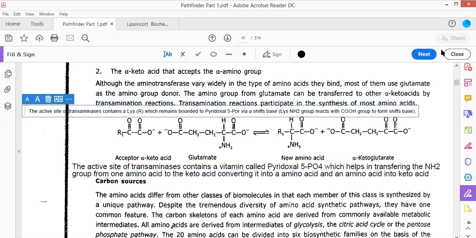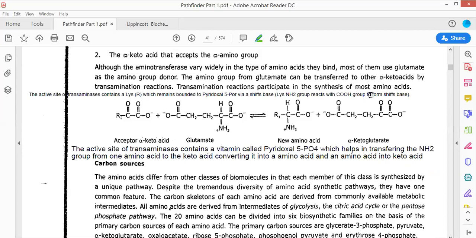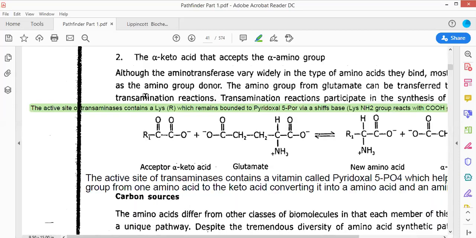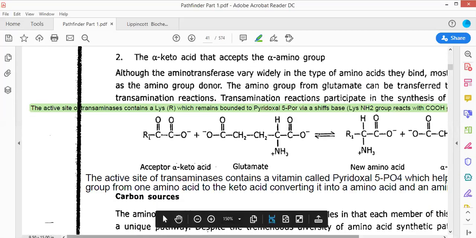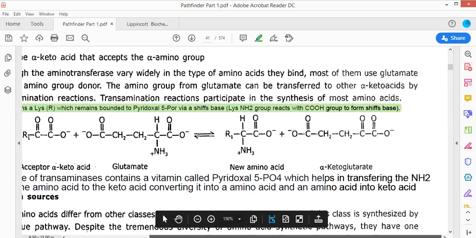I'm just going to enlarge this particular line if I can. See, this is what is going to happen. The active site of the transaminase enzyme contains a lysine amino acid which remains bound to the pyridoxal 5-phosphate via Schiff's base.